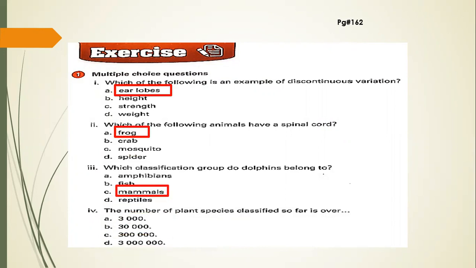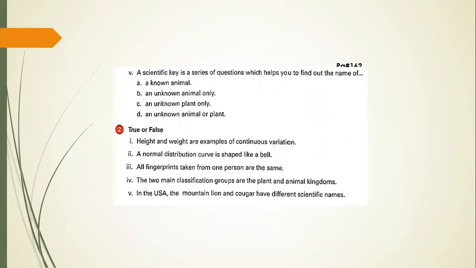The number of plant species classified so far is over 300,000. A scientific key is a series of questions which helps you to find out the names of an unknown animal or plant. Now come towards the true or false. Height and weight are examples of continuous variation. It's a true statement. A normal distribution curve is shaped like a bell. True statement. All fingerprints taken from one person are the same. False statement.